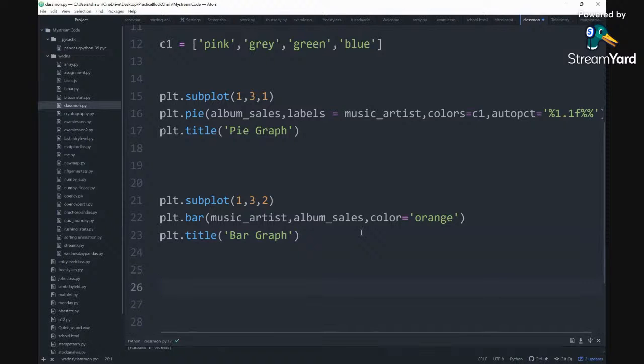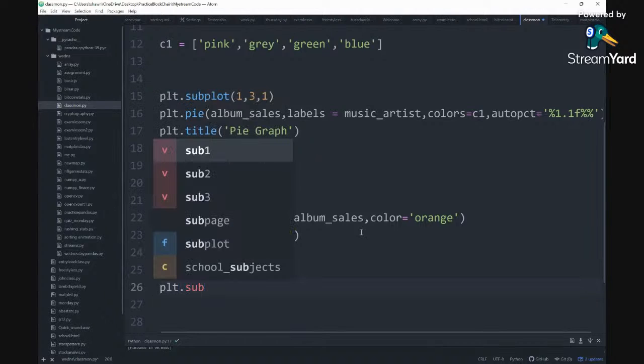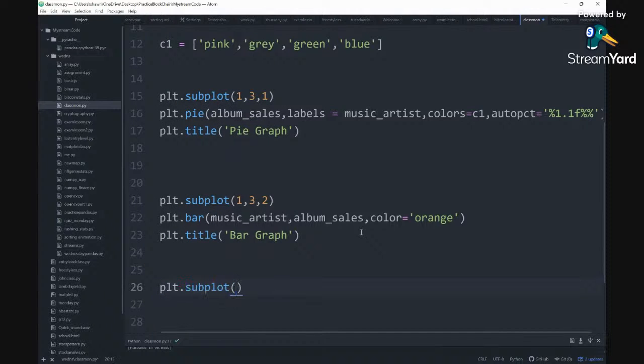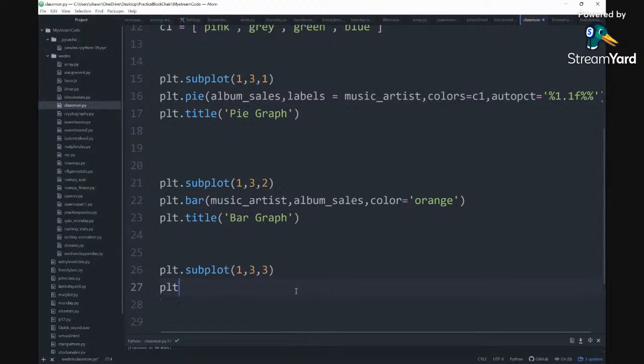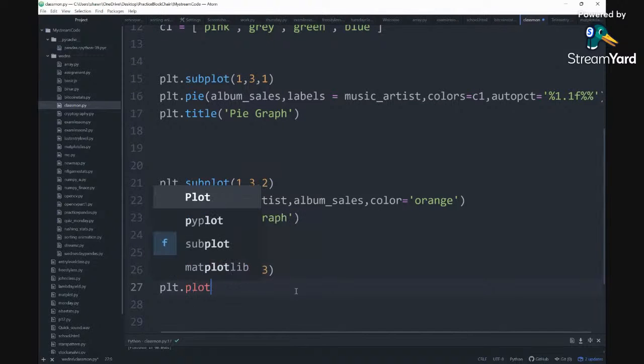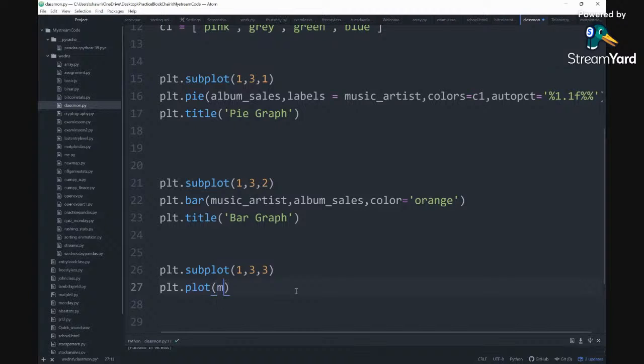Now, the third one we're going to add is our line graph. So we're going to do plt.subplot, and we're going to add one row. This will be the third one. It'll be three graphs, and it's going to be in the third position. Then we're going to do plt.plot. Then we're going to add music artists, of course, and album sales, of course. We're going to add color.